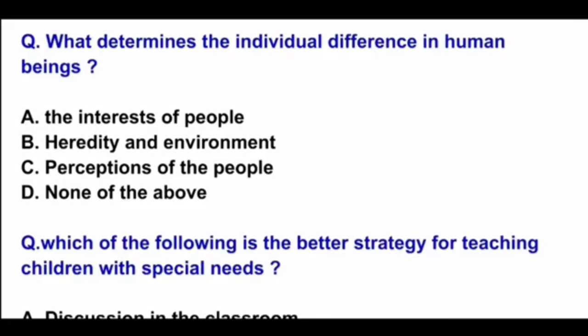What determines the individual difference in human beings? A, the interest of people. B, heredity and environment. C, perceptions of people. D, none of above. So yeah, the correct option will be option B, heredity and environment. Okay, next question.